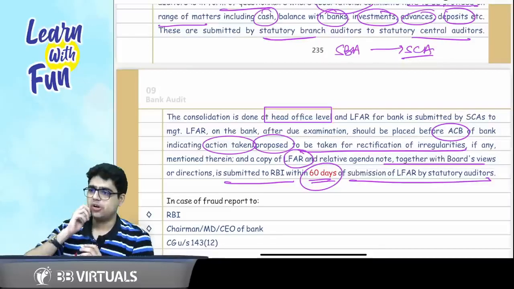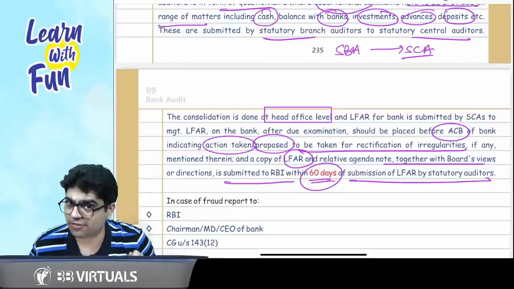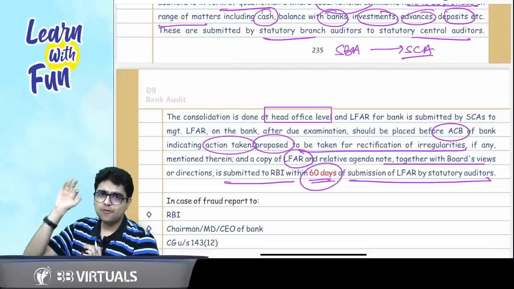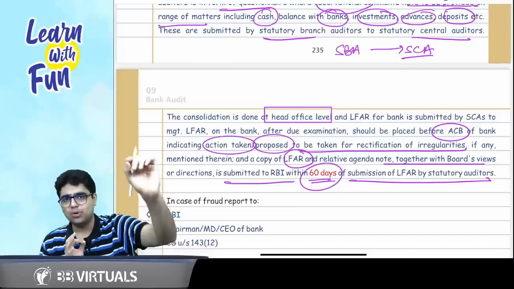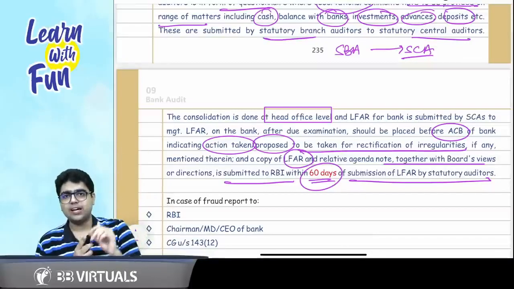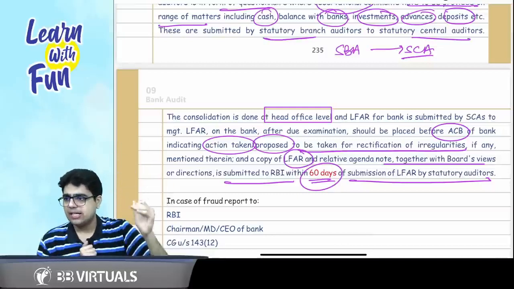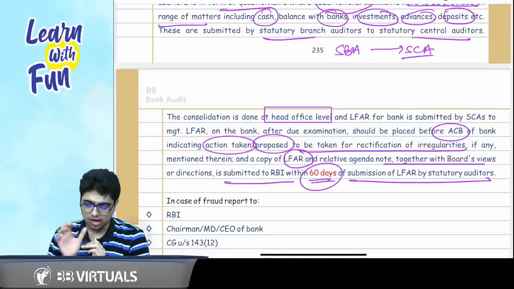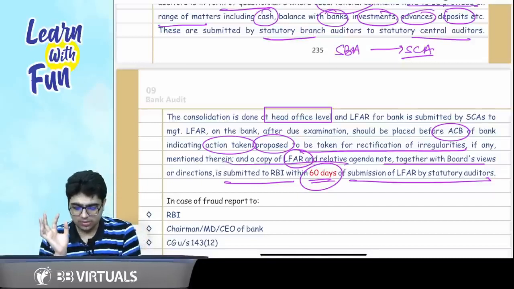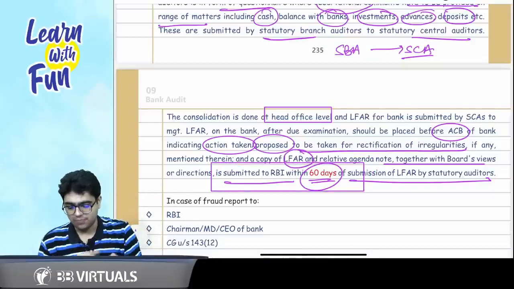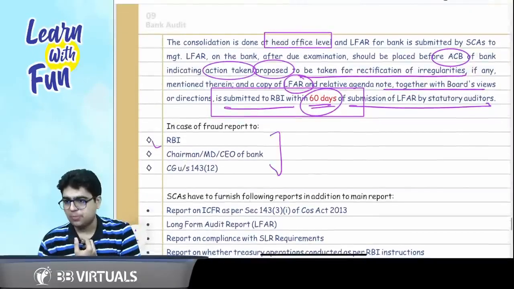by the statutory auditors. This was the game of 60 days which I was trying to jump very fast. Okay? So remember, what was the game of 60 days? Once the LFAR is submitted to the board, along with the views and what it will do with the LFAR, it needs to be submitted within 60 days to RBI. So it is to be submitted to RBI within a period of 60 days of the date of submission of LFAR. In case there is a fraud at the bank, report to RBI.